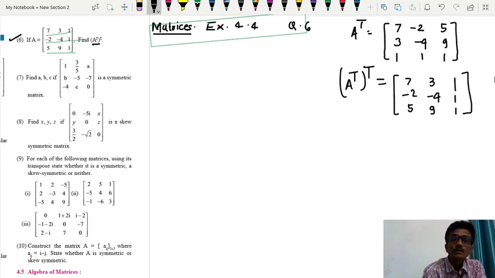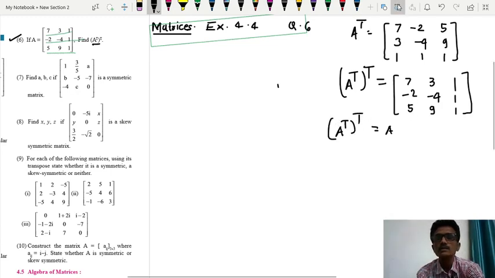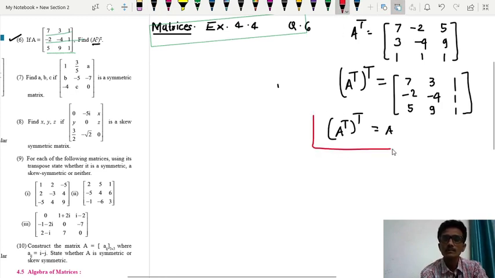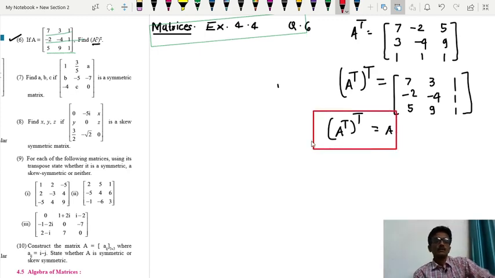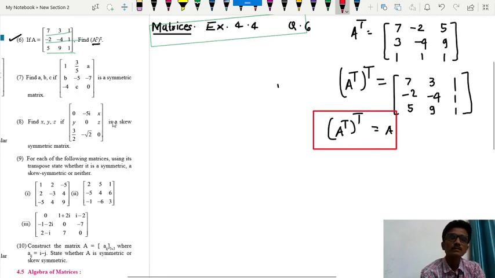Yes, so this is nothing but matrix A. So it is matrix A. So transpose of transposed matrix, okay, is itself a matrix A. We are getting same matrix. Then next question we attempt, that is question number 7.